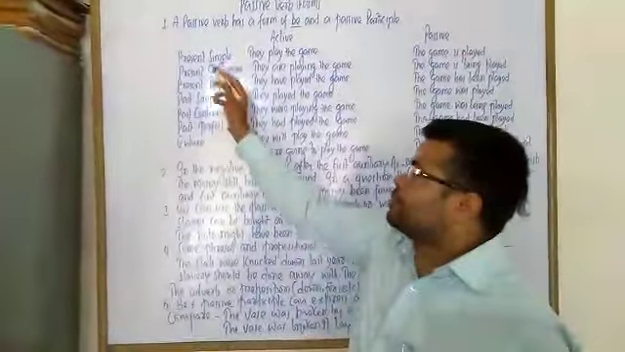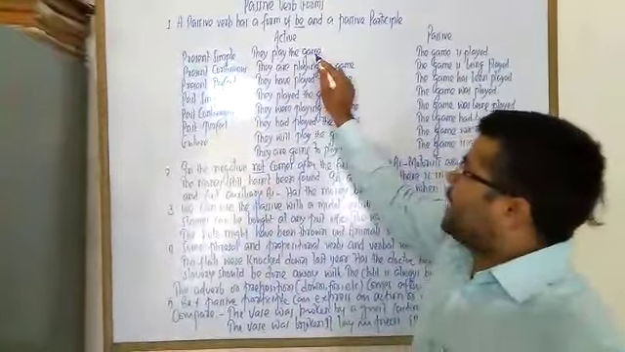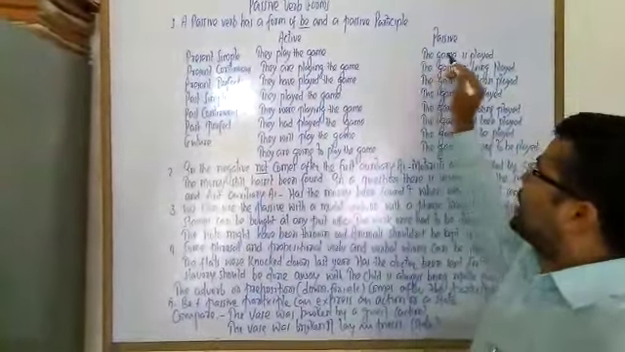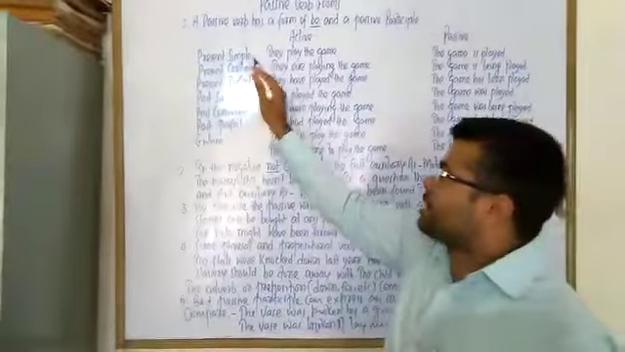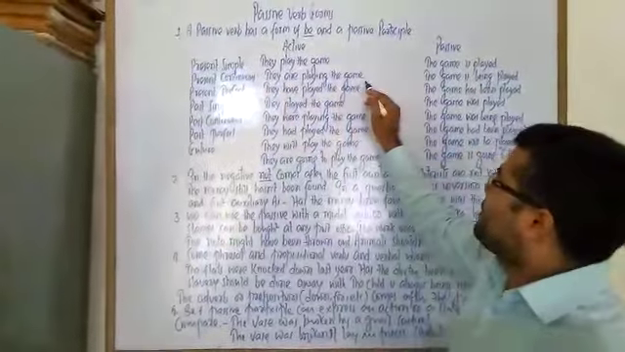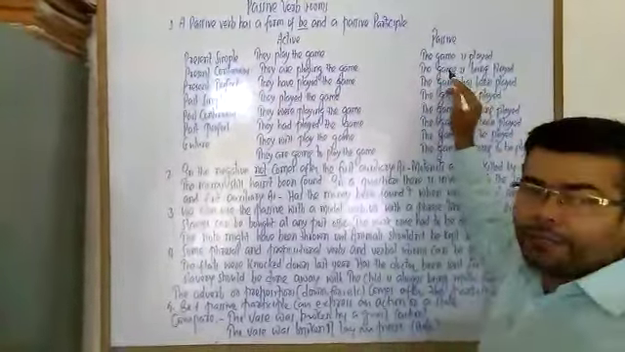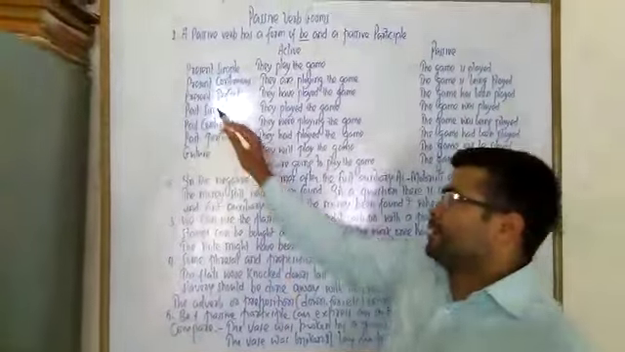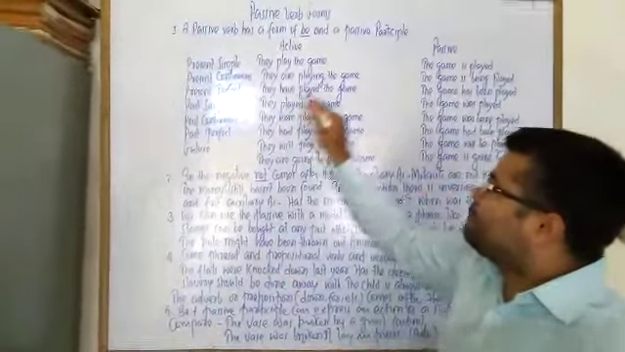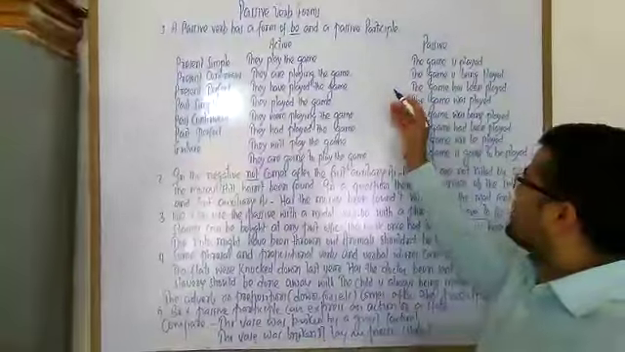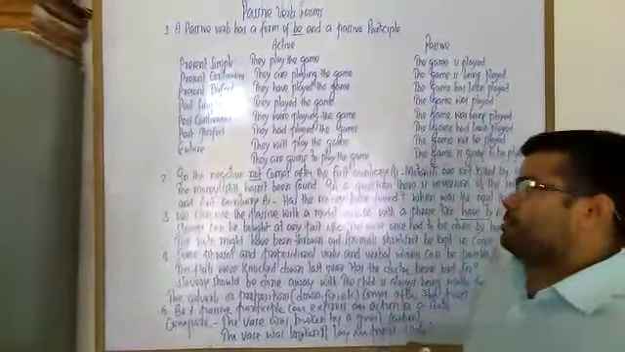First of all, in present simple, they play the game. In passive, the game is played. Present continuous, they are playing the game. In passive, the game is being played. Present perfect, they have played the game. In passive, the game has been played.